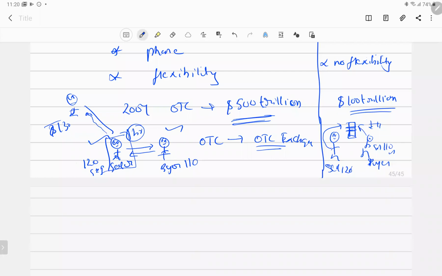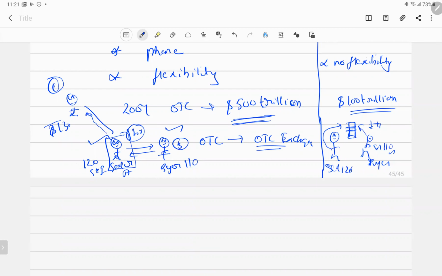He has an agreement with the buyer who is going to purchase at 110 within 1 hour. Within 1 hour, the seller finds another party willing to buy the SBI shares at 130. So suddenly he changes his mind and sells these SBI shares for 130 to C. He is A, he is B, and he is C.